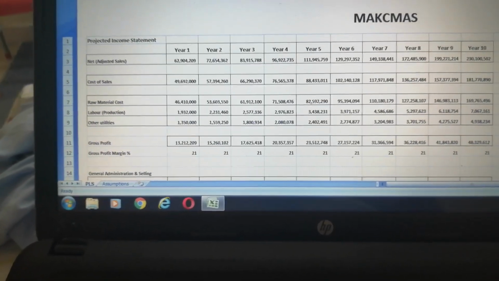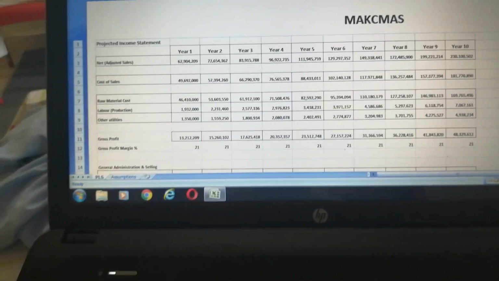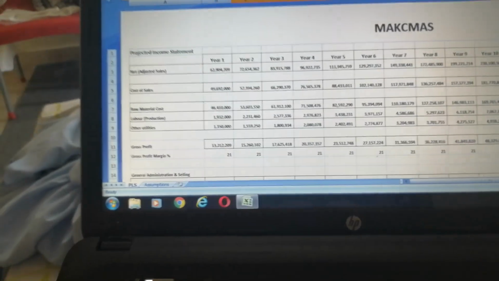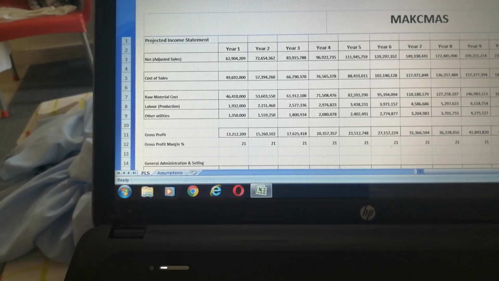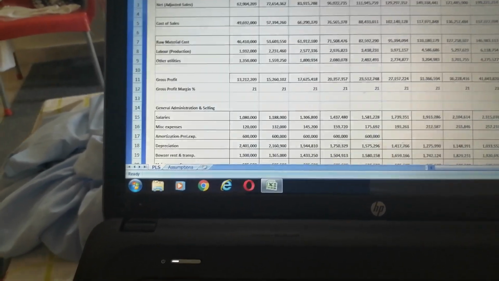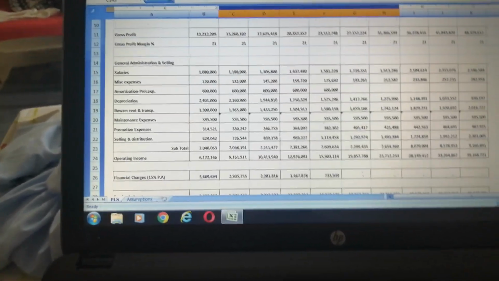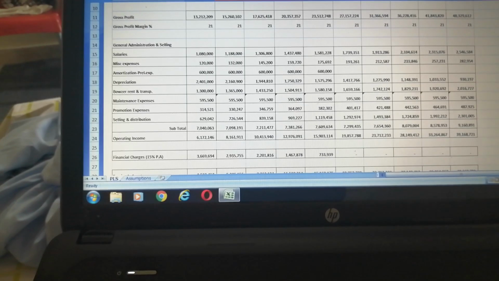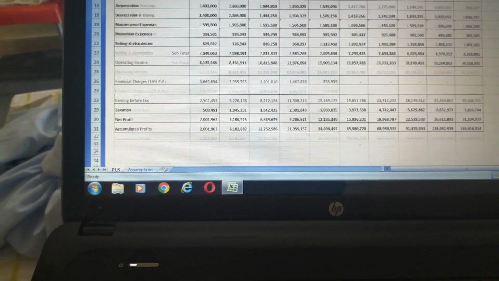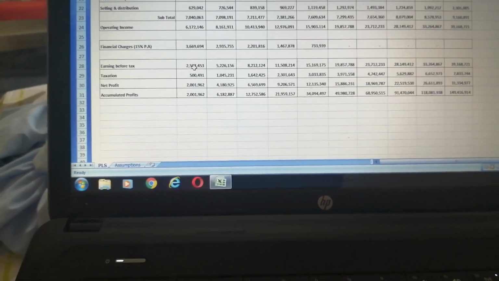Then cost of sales is given, with raw material cost, labor production cost, other utilities, and this is gross profit and gross profit margin. Then we go to the general administration expenses. It's all based on the given assumptions, and this is the net profit for the year before taxation.